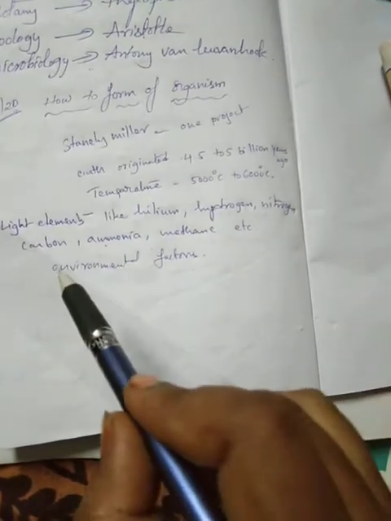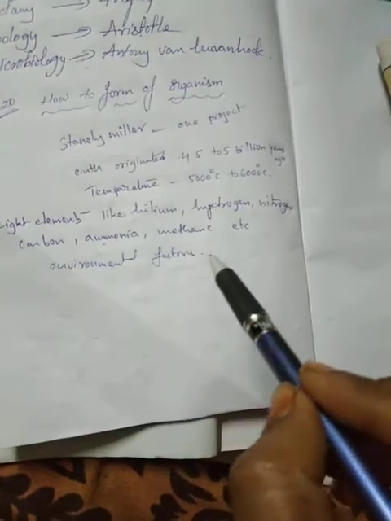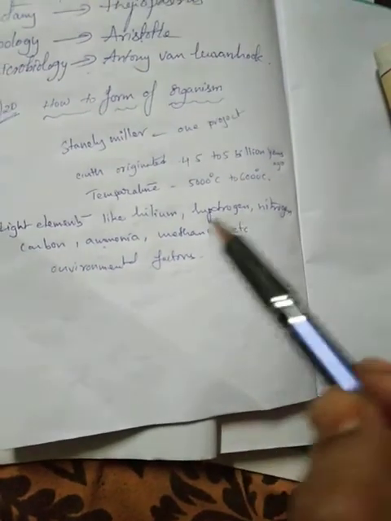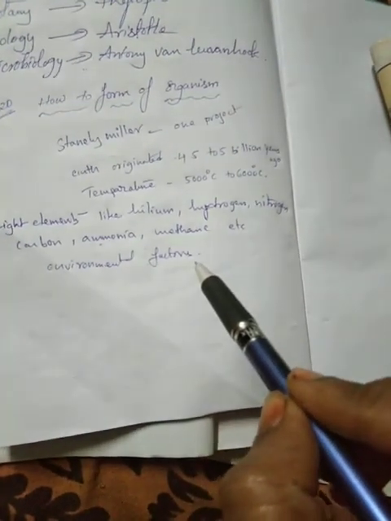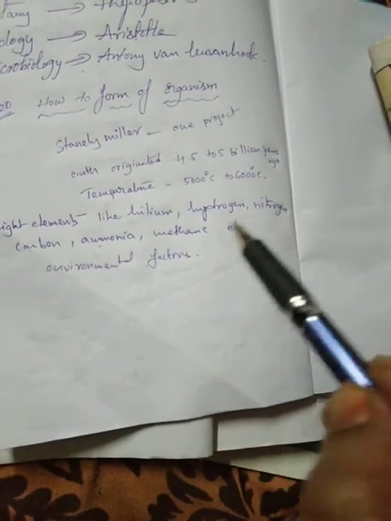So these environmental factors react with the boiling water, and first of all, what forms? Microbes.